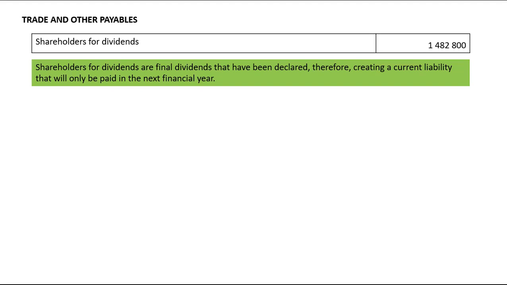When you declare, you create an obligation for yourself to do what you declared, which is to pay your final dividend. And that's why we put it under current liabilities as an obligation. It's a special type of obligation because it is the cost of financing the business in a way, because we have to pay back people that gave us their money to use to generate more money for the business. Okay, that's it.